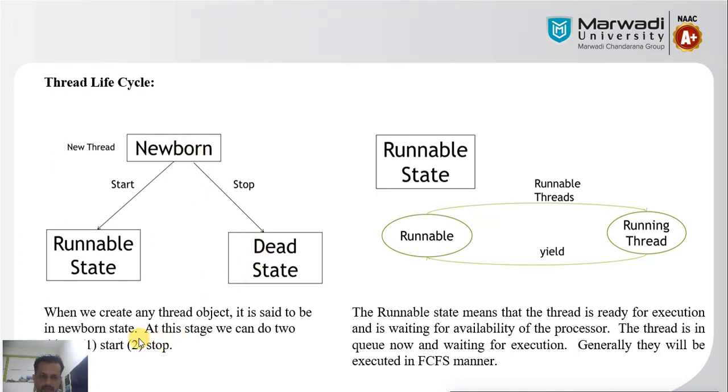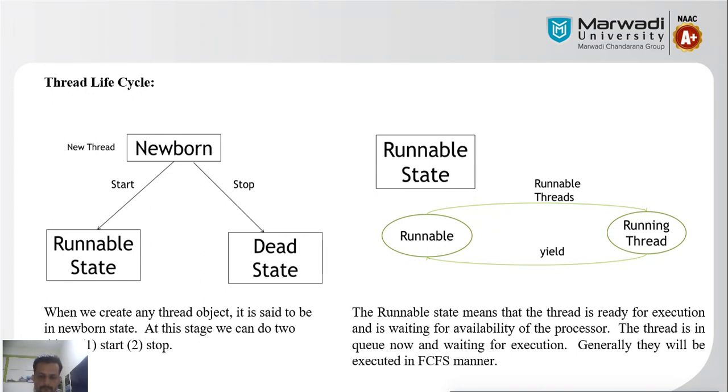Here we have mentioned this architecture explanation. When we create any thread object, it is said to be in the newborn state. At this stage we can do two operations: first is start and second is stop. Now we come to the second state, the runnable state. What is the runnable state? Runnable state means the thread is ready for execution. That means the thread is in the ready state but has not started its execution.